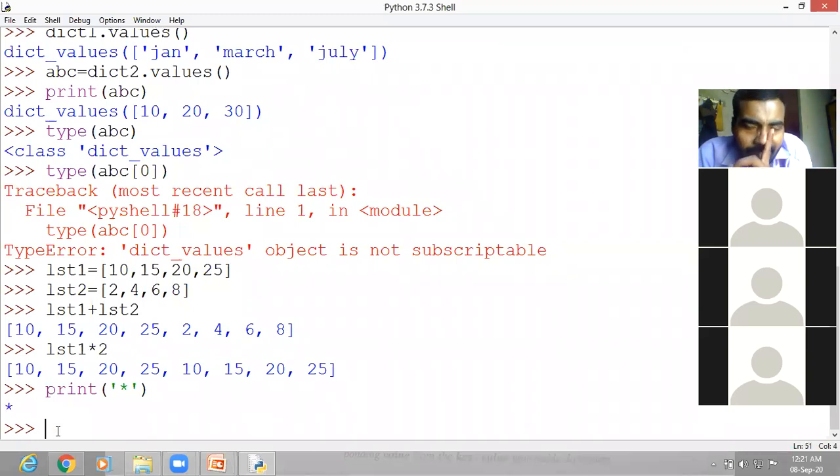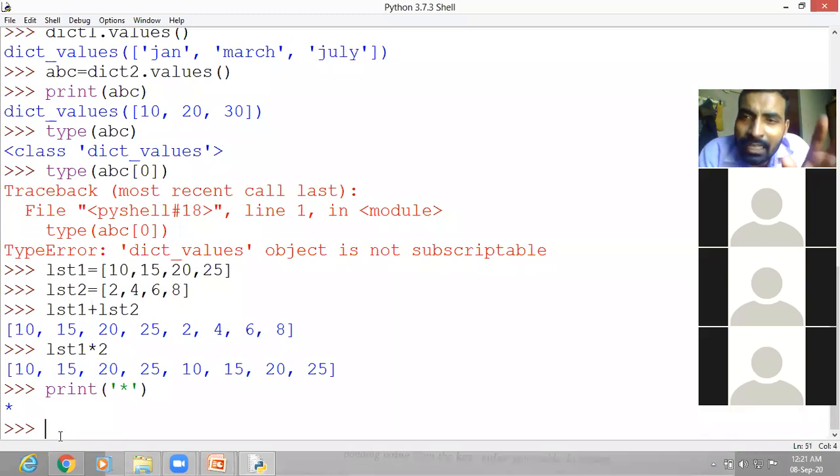One star is printed. But suppose you want to print many stars together, suppose 20 stars, 50 stars, or 100 stars. Then what will you do? For decoration purposes, you would have to write that many stars again and again.